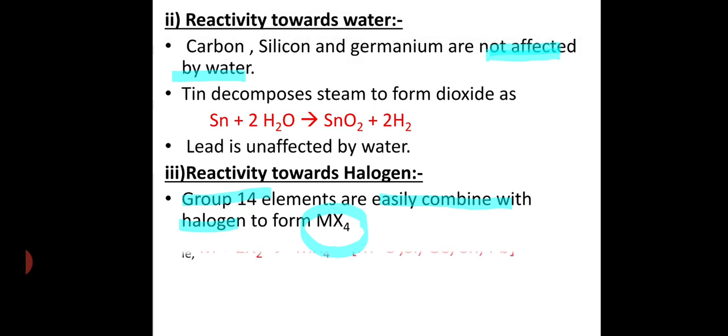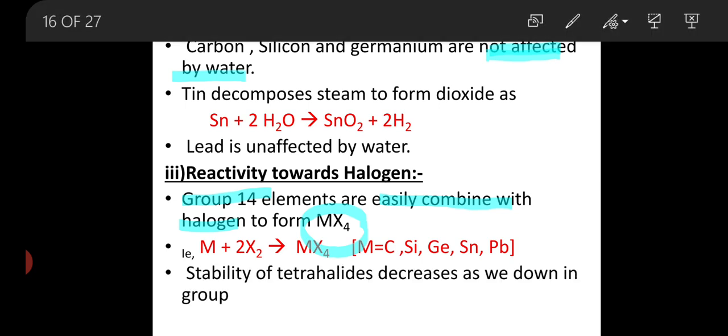This can be explained as follows. M, the group 14 element, reacts with a halogen, X2, and forms MX4. Here M is carbon, silicon, germanium, tin and lead.